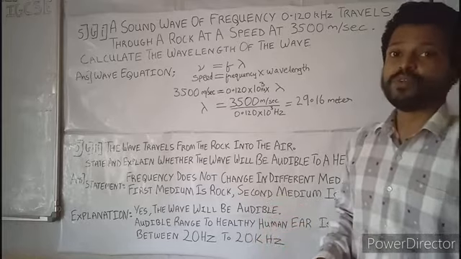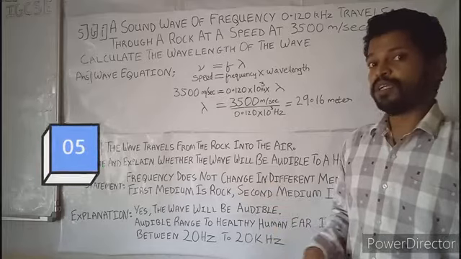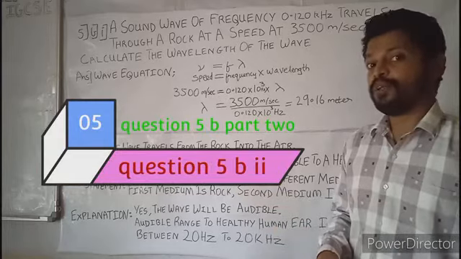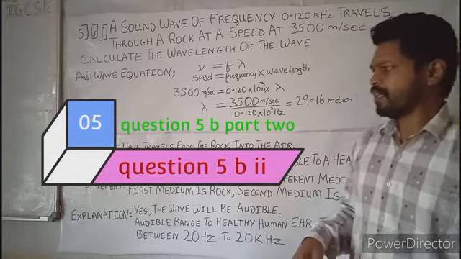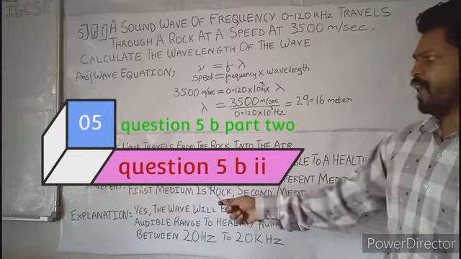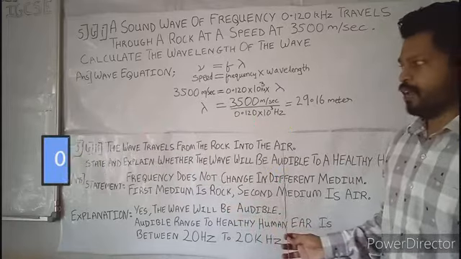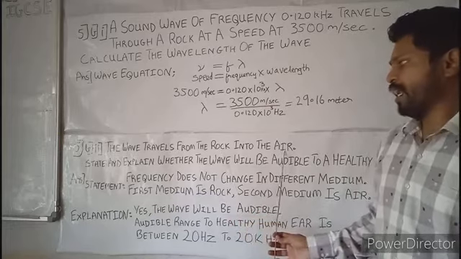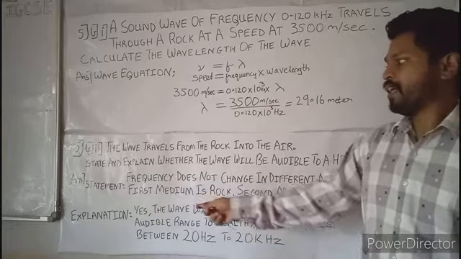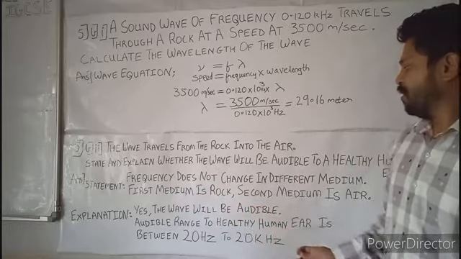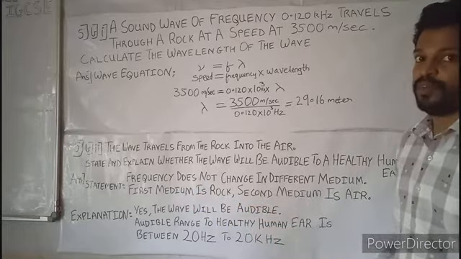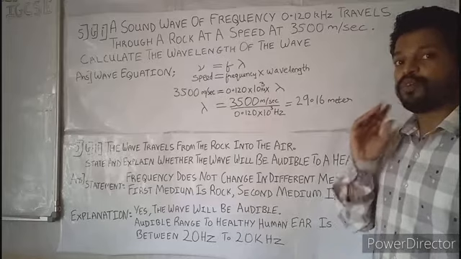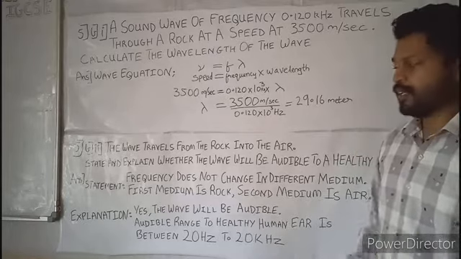Now we will go to the second part of B itself, question 5b, the second part. The second part states that the wave travels from a rock into air. There are two mediums, one is rock and one is air. State and explain whether the wave will be audible to the human ear. Is it audible to the human ear? You have to state and explain.